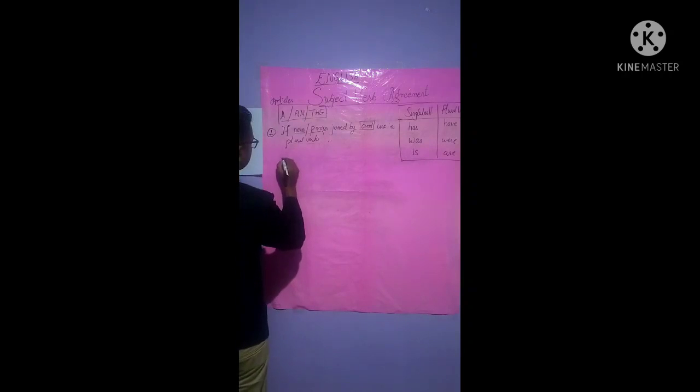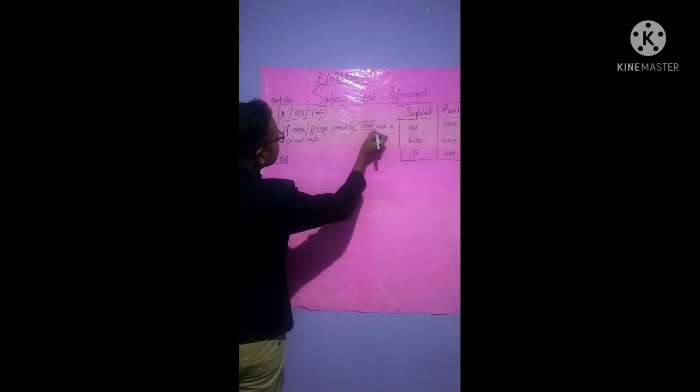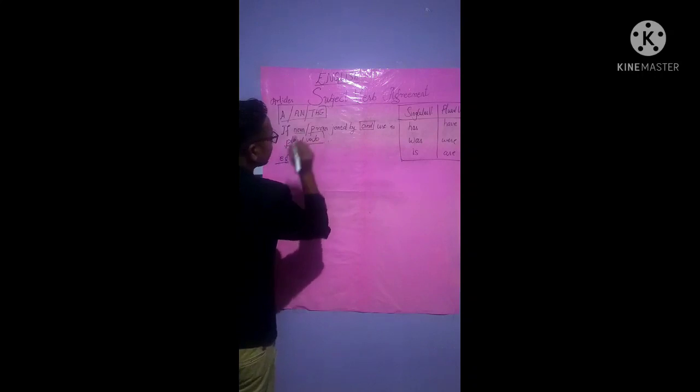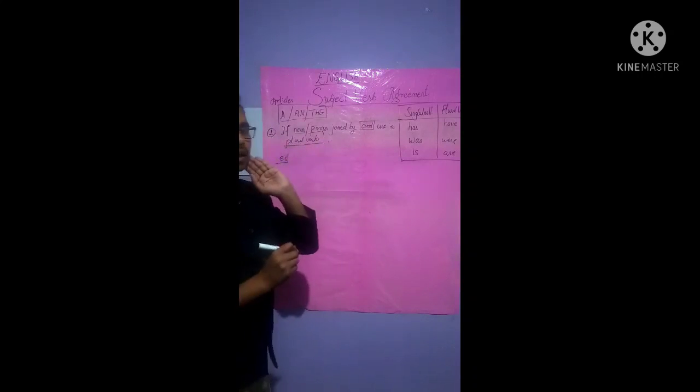The very first example: if noun or pronoun is joined by "and", use a plural verb, not a singular verb, all right?